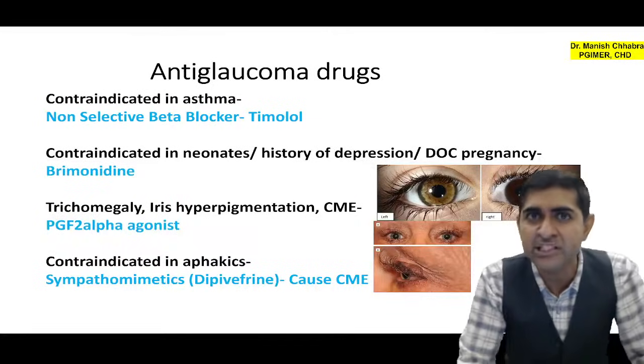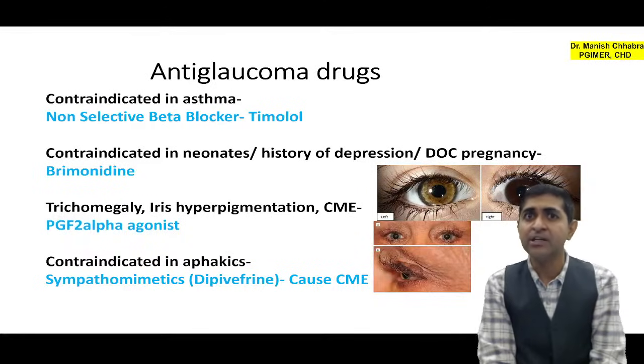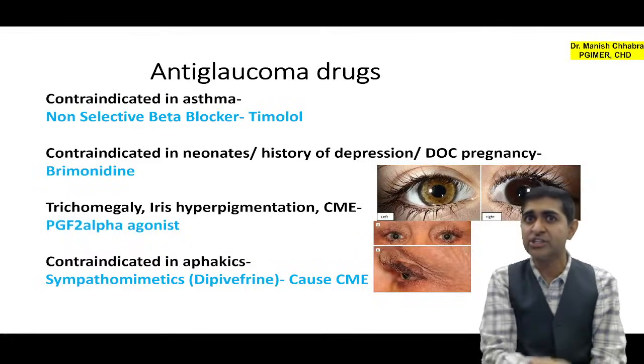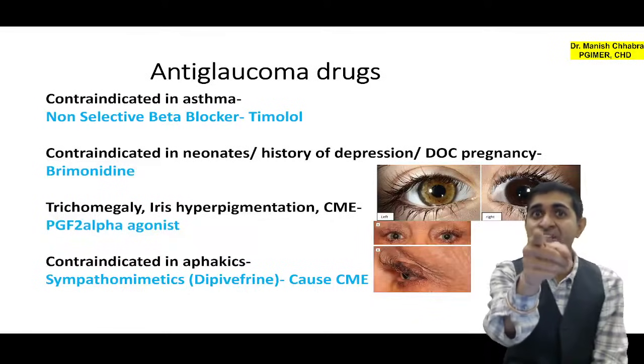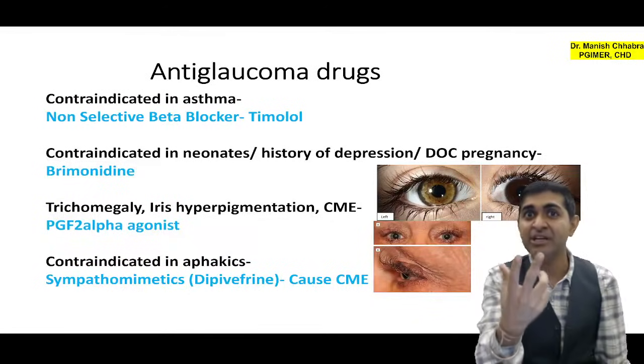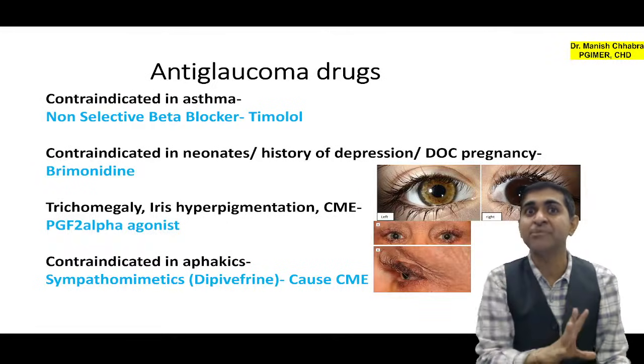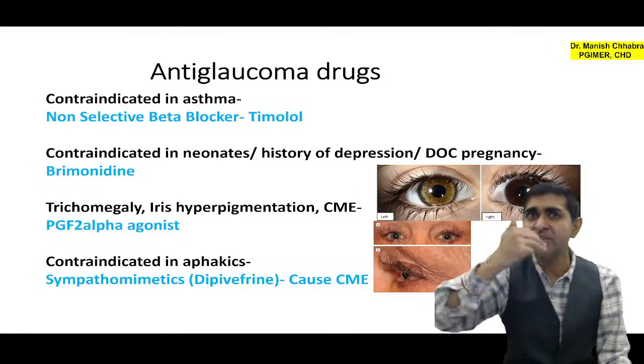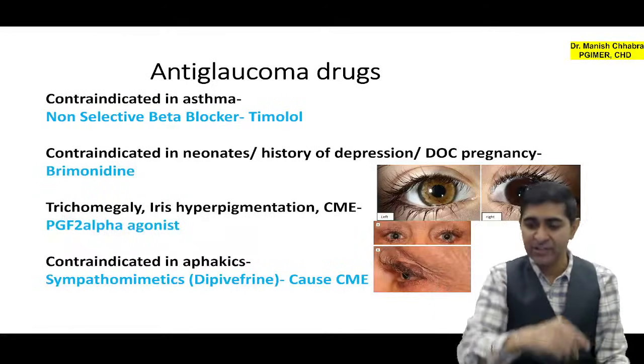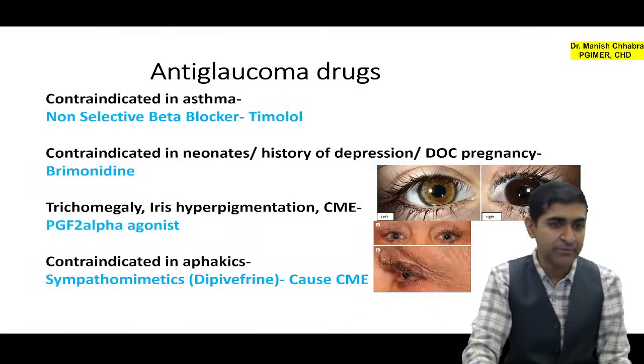और कहां पे पढ़ा अभी हमने सीएमई? बता पाएंगे कहां पढ़ा? In the complications of cataract surgery. Which cataract surgery? Irvine-Gass syndrome, in which there is cyst-like swelling of the outer plexiform layer of the retina, and it happens 2 to 3 months after cataract surgery. समझ में आया? Okay, yes.